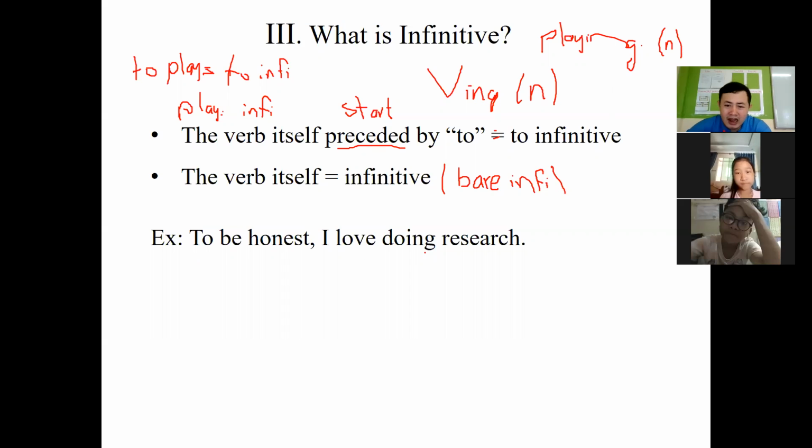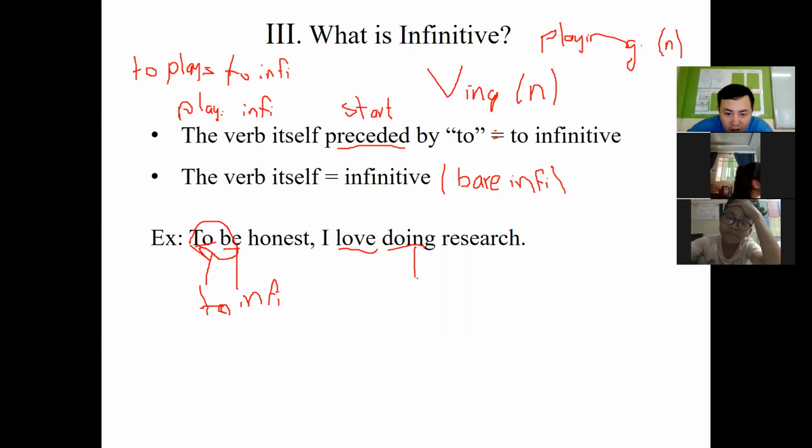So here, example: to be honest, I love doing research. Be here we call infinitive, and then we add the word to, it becomes to be. So to be here we call to infinitive. To be honest, I love. Love is a verb of like, so after the word love, we need verb ing again.